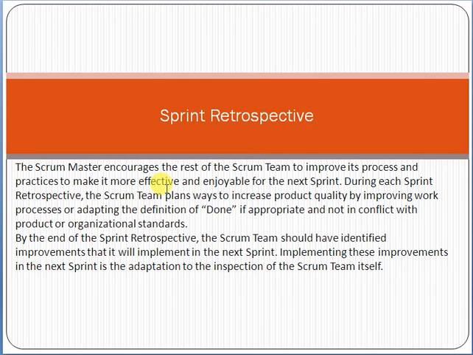During each sprint retrospective, the Scrum team plans ways to increase product quality by improving work processes or adapting the definition of done, if appropriate and not in conflict with the product. By the end of the sprint retrospective, the Scrum team should have identified improvements that it will implement in the next sprint. So basically, in the sprint retrospective we evaluate our performance. We analyze what went well and what went wrong, and we try to learn lessons: what mistakes we made in that sprint and what we could achieve in the next sprint. That is the main concept of sprint retrospective.